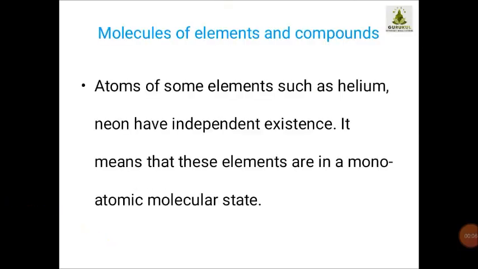Now children, we are going to study about the molecules of elements and their compounds. Atoms of some elements such as helium and neon have independent existence. It means these elements are in a monoatomic molecular state. Monoatomic molecular state means what? When the element is existing as a single atom. Okay, single atom is coming, it means that the element is having a monoatomic molecular state.